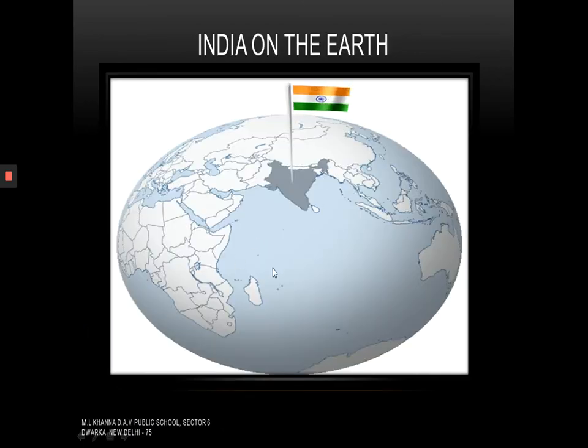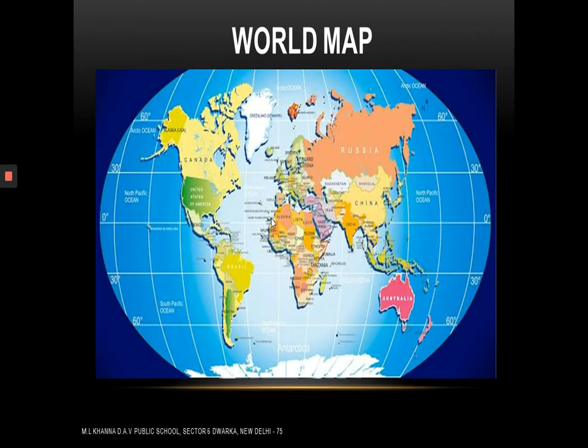Look here, the blue color represents water and this represents the land area, and here is our country India with the flag. Can you see? Now let us have a look at the world map. Dear students, a map is a visual representation of an area. This is the world map. The blue color here represents water and the other color depicts the land area.